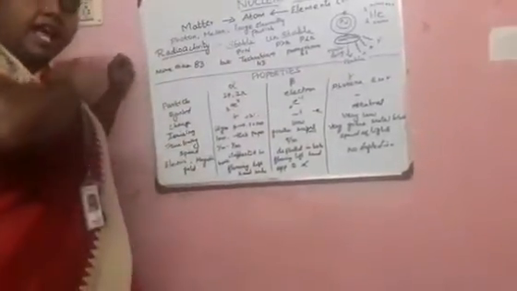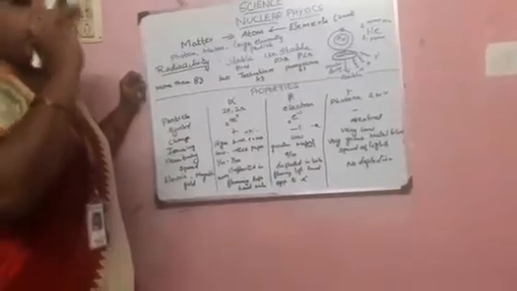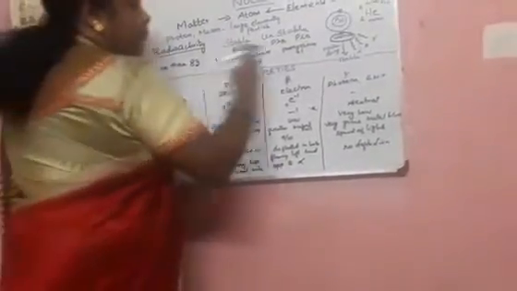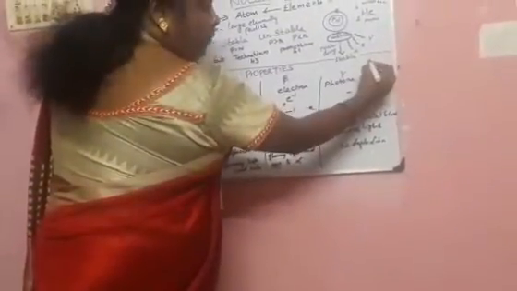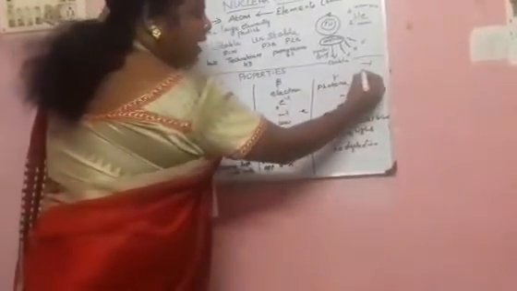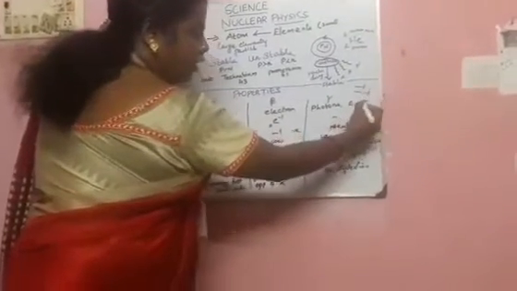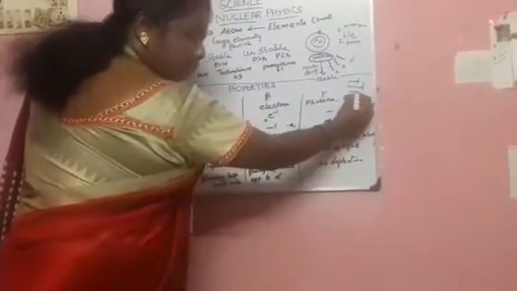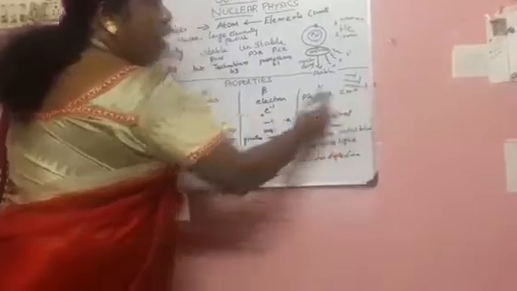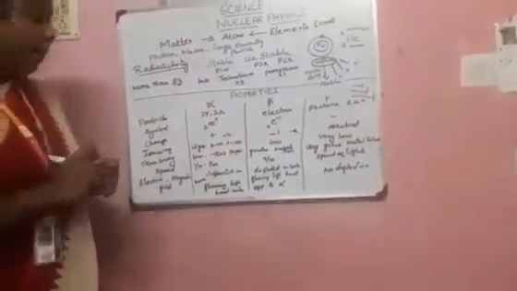And next one, gamma. Gamma has a very great penetrating power. It can penetrate through metal blocks. Let's see that. Alpha has penetration of paper. Beta is able to penetrate paper as well as thin foil. And gamma, paper, thin foil, up to a metal block. So the very high penetrating level is gamma rays only.